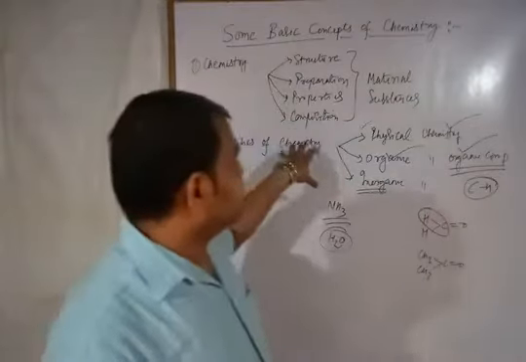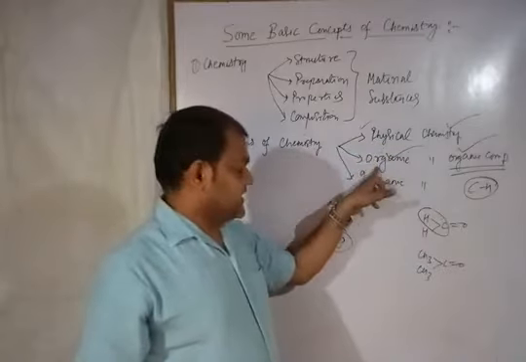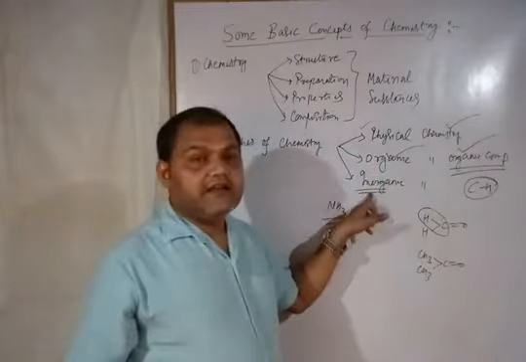So these are the three basic branches of chemistry: physical chemistry, organic chemistry, and inorganic chemistry.